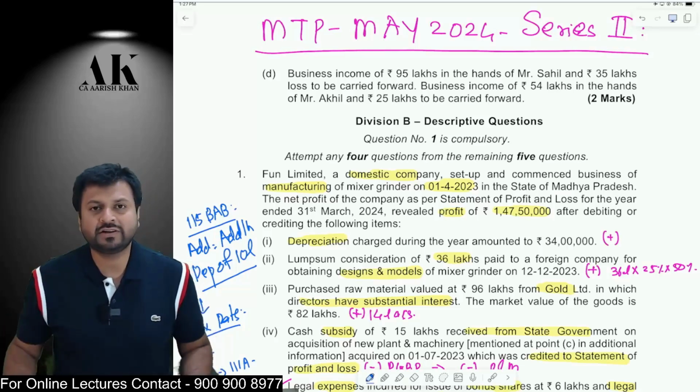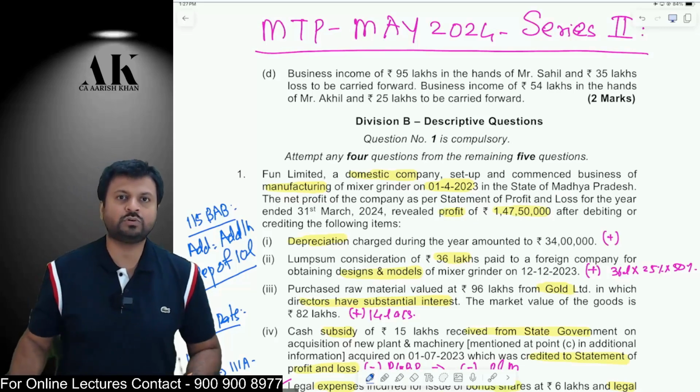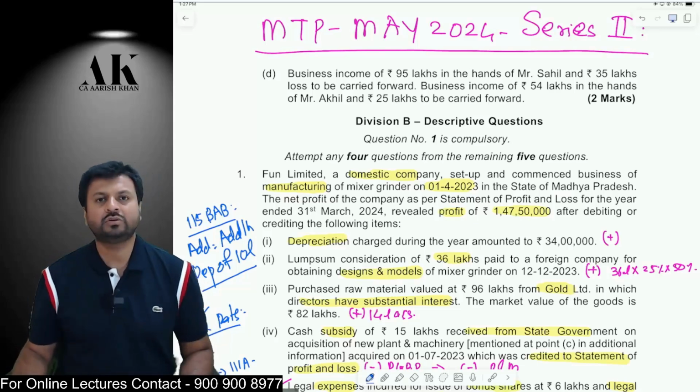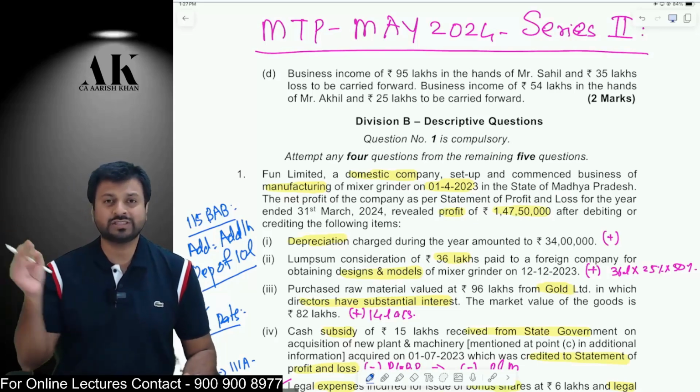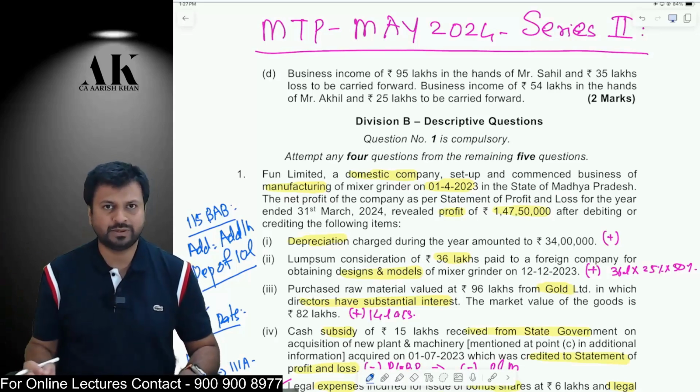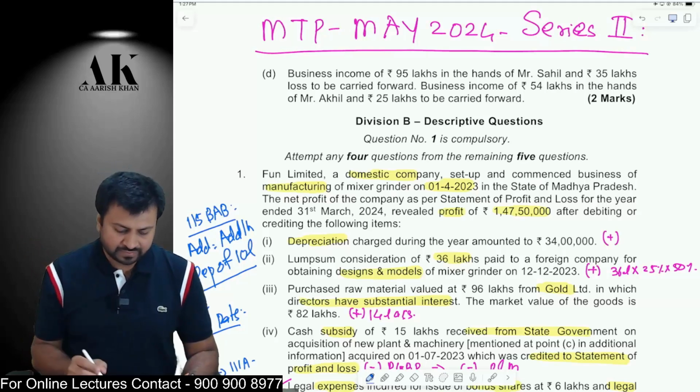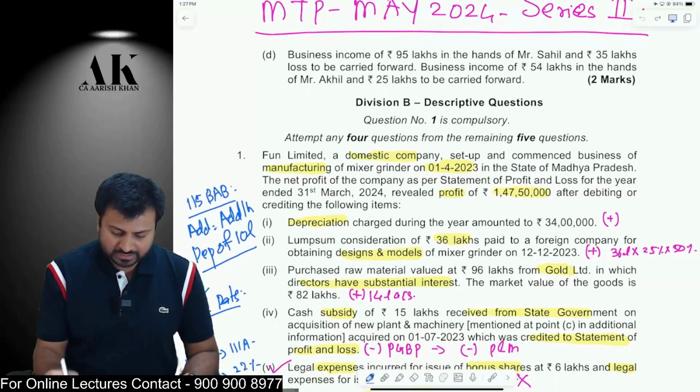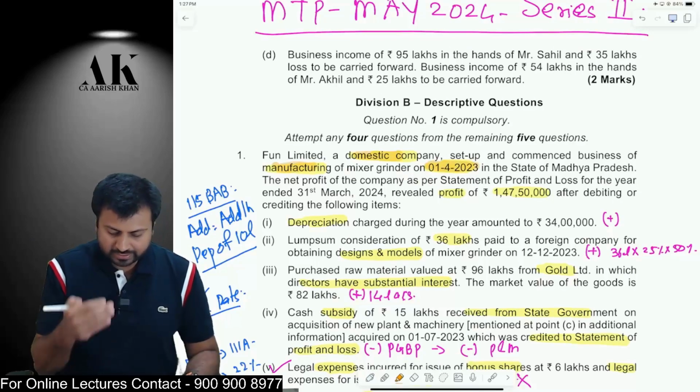So let us start with the first question. The first question is a different question, not completely different. To some extent it is different, but the rest of the questions, most of them, are repeating from the past papers or MTP or RTP. In the very first question, there's a domestic company. The domestic company is engaged in manufacturing and it is incorporated in 2023.